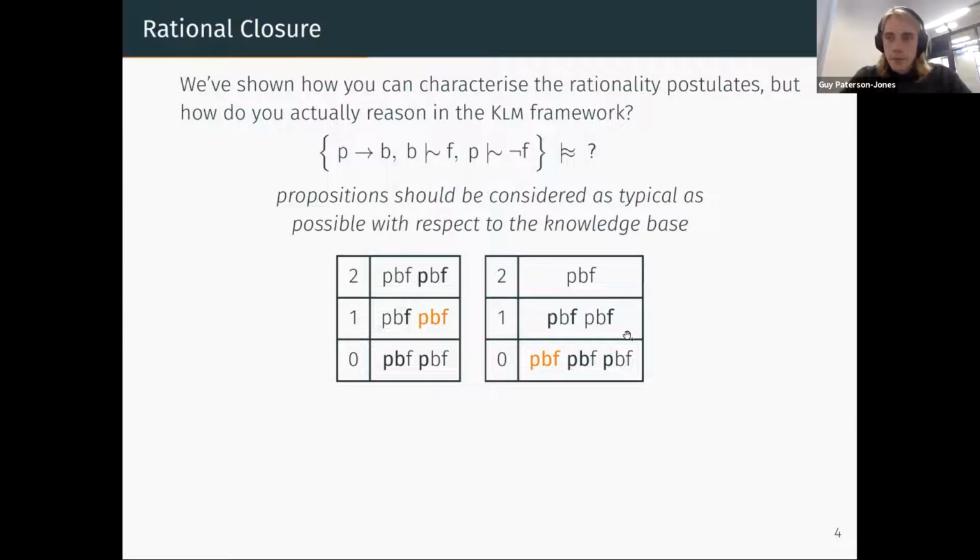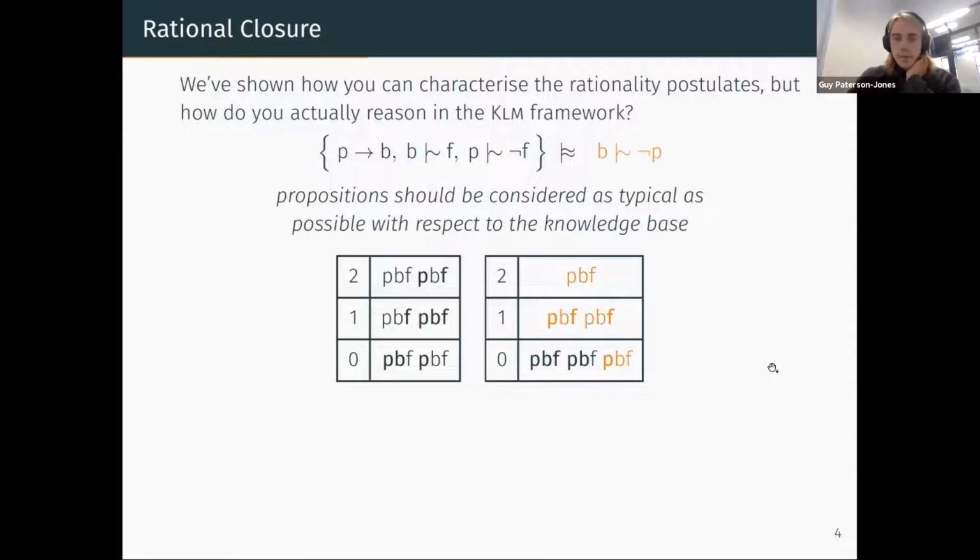And at the end of this process, we end up with a minimal model where every valuation is as typical as it can be. And one can check that in this preference ranking on the right, if any of these valuations are moved lower or made more typical, then one or more of the formulas in our knowledge base will be violated. So this is truly a minimal model.